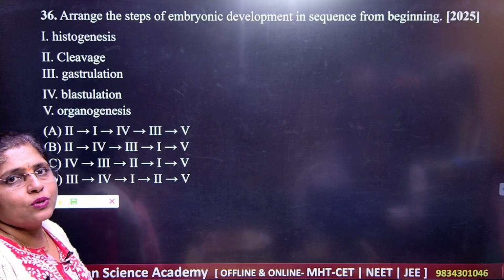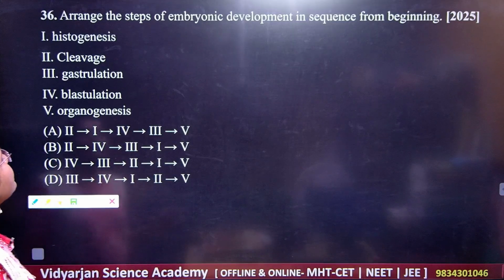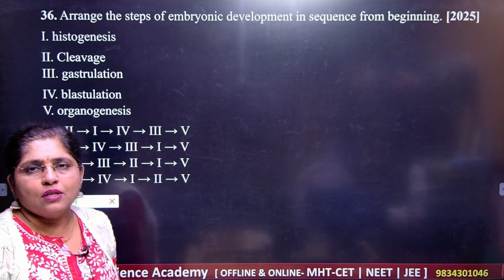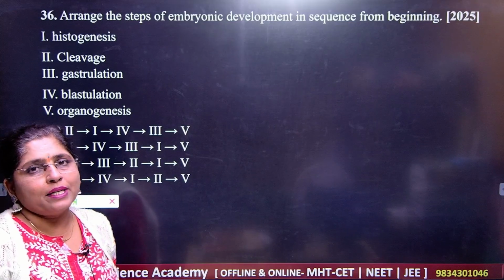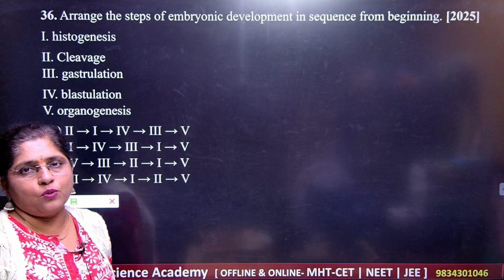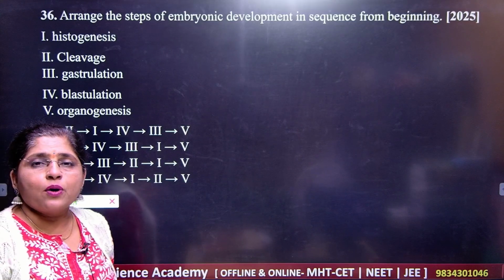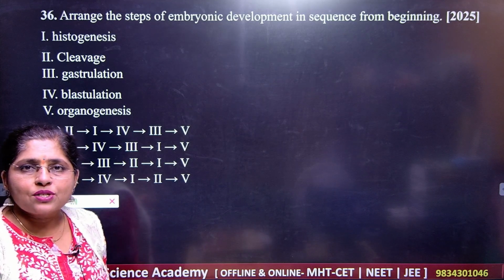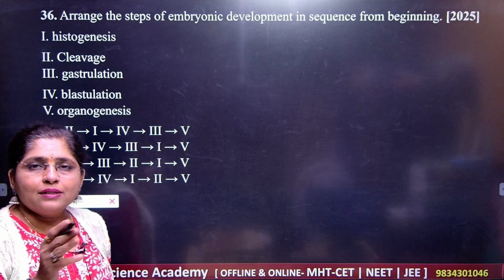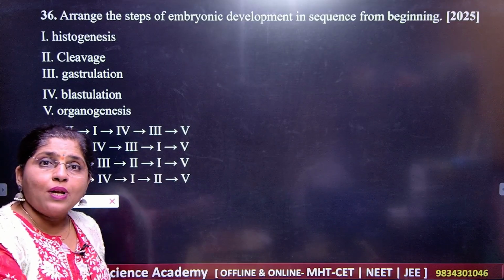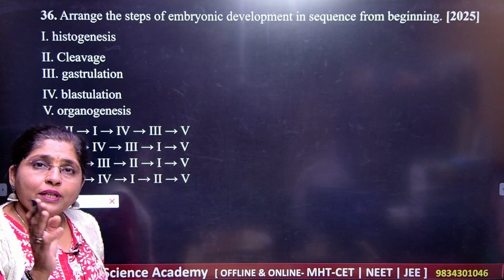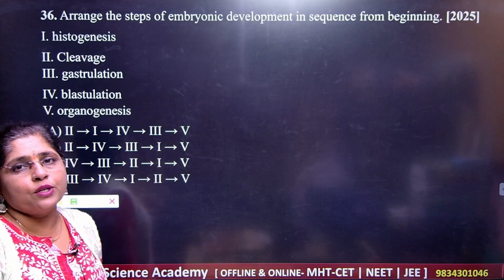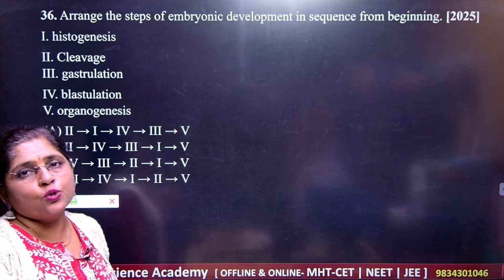So next, arrange the steps in the embryonic development in the sequence from the beginning. We are supposed to know the sequence. Okay, so what should be the sequence here? You should know the process of fertilization, that is the union of male gamete and female gamete to form the zygote, right? And after the zygote formation, you have the cleavage, which will give you 2-cell stage, 3-cell, 4, and then morula, then blastula, then gastrula. You should know the days, you should know the hours, how the process is going to continue with time. Got it? And you should know the proper sequence.